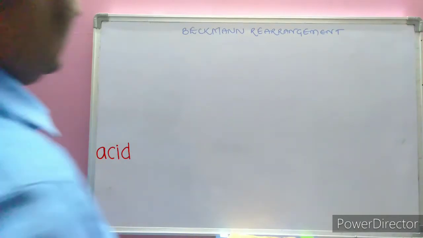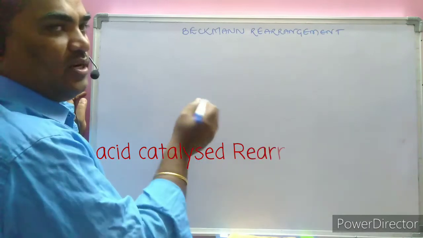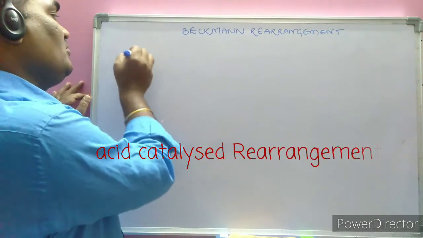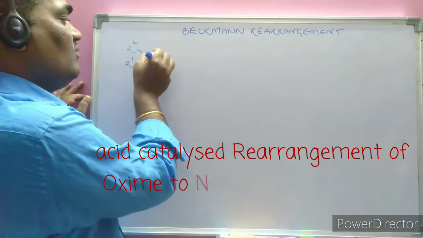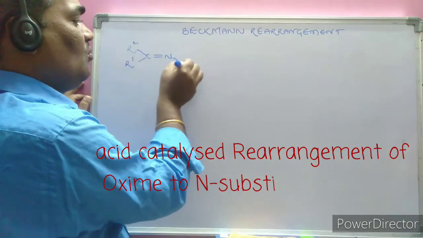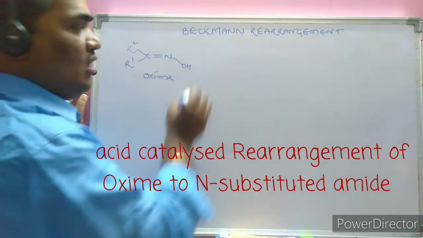Hello friends, today's discussion is about one more named reaction that we call the Beckmann rearrangement reaction. What is the Beckmann rearrangement reaction? Here R2 is given, and here is R1, double bond N, and OH is there. We know well it is called an oxime.